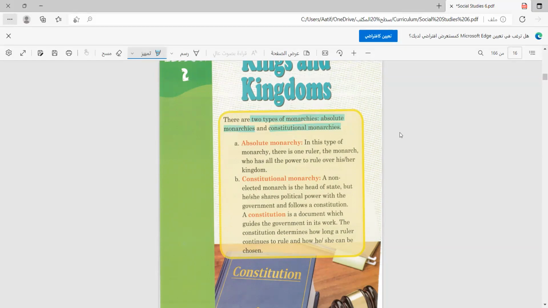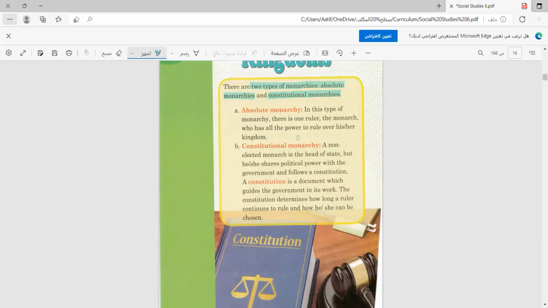While constitutional monarchy is something that is subject to change, something that can change, it's temporary, it is guided or bound by a law. There's not much freedom in this kind of government, so the ruler cannot actually do whatever he wants. There are laws that he needs to follow, and that is called a constitution. A constitution, okay?